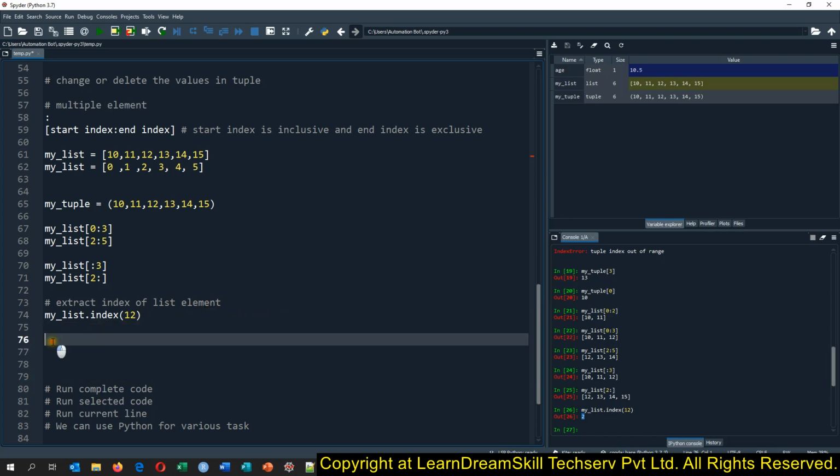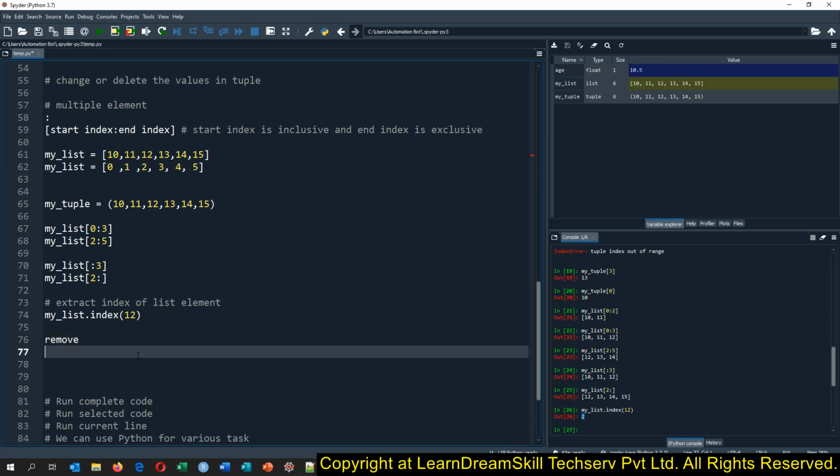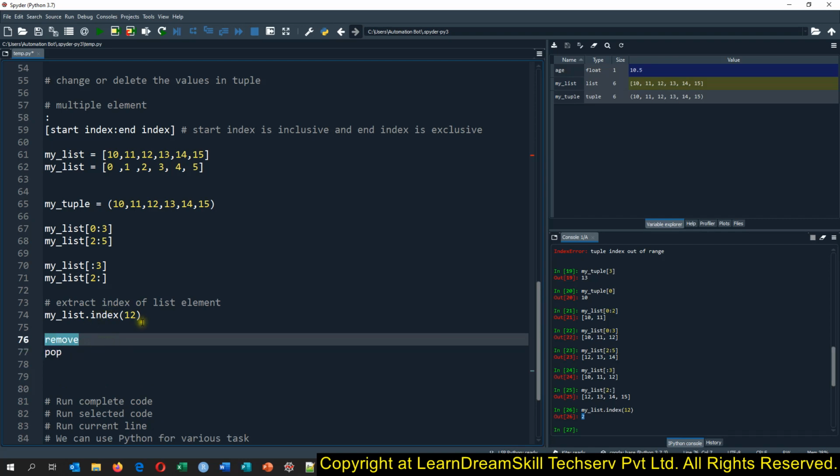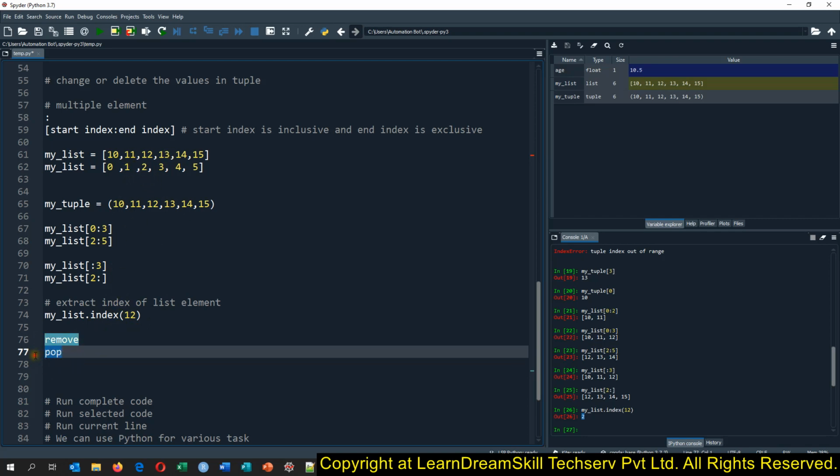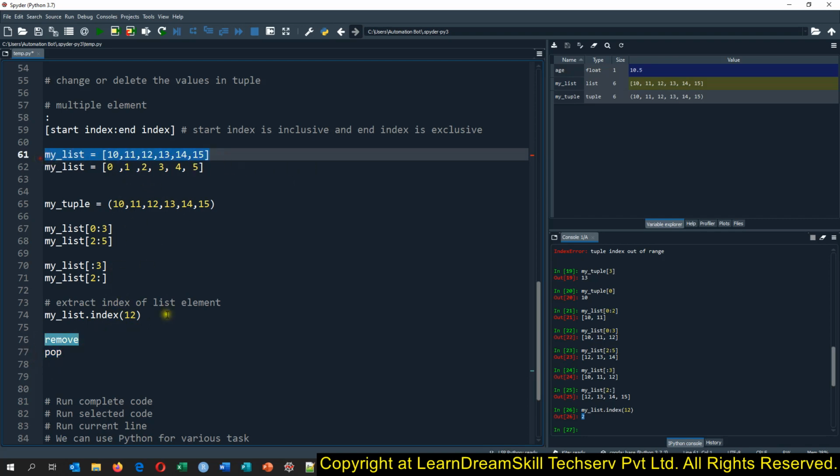Then we have two operations to delete values. We have the remove function and we have the pop function. If we want to remove a list element based on the value, we use remove. And if we want to remove a value from the list based on the index, we use the pop function. Let me show you both.